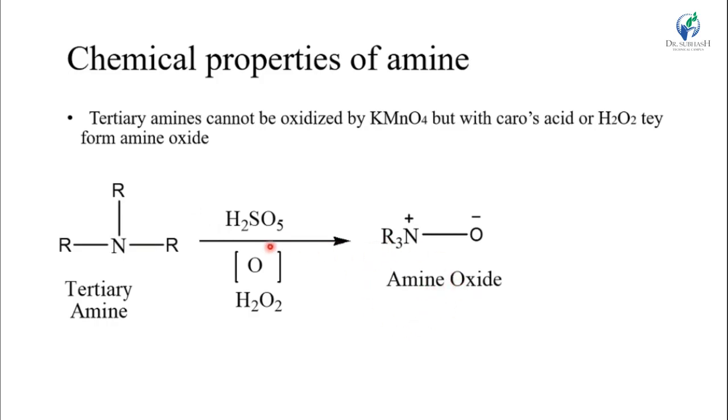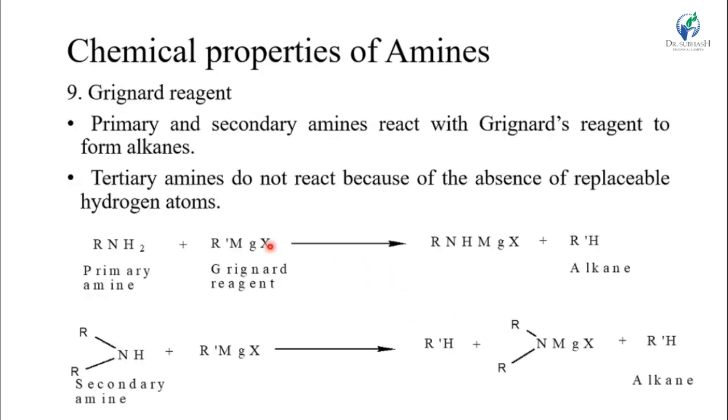Then ninth reaction is the Grignard reaction. Grignard reagent reacts with primary or secondary amine, making an alkane. Tertiary amines do not react with the Grignard reagent because of the absence of a replaceable hydrogen atom.